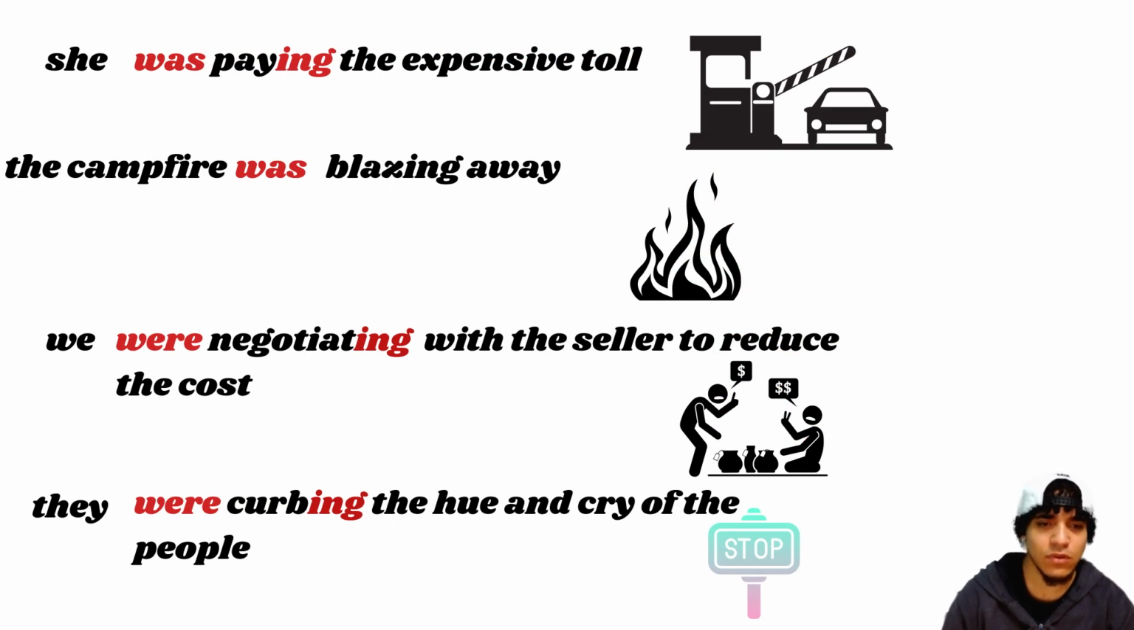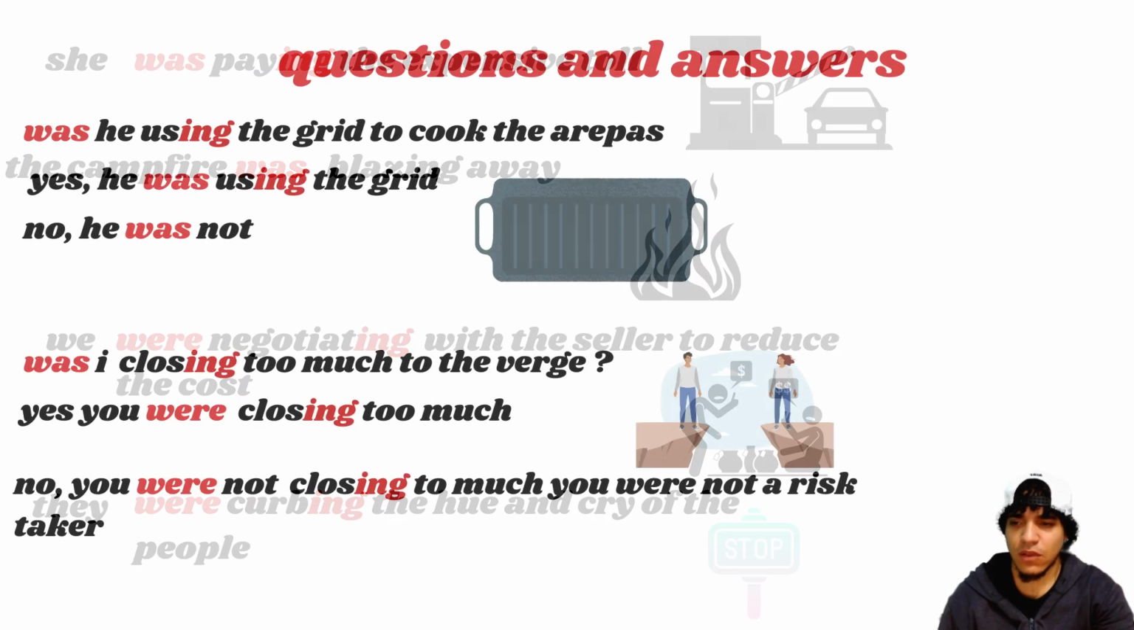And the expensive toll. She was paying. So the moment she was doing the action, she was paying. At that moment she was doing the action. The campfire was blazing away. We were negotiating with the seller to reduce the cost. They were curbing the hue and cry of the people. Okay, curb is stop. Curbing, they were stopping. So the action was ongoing.